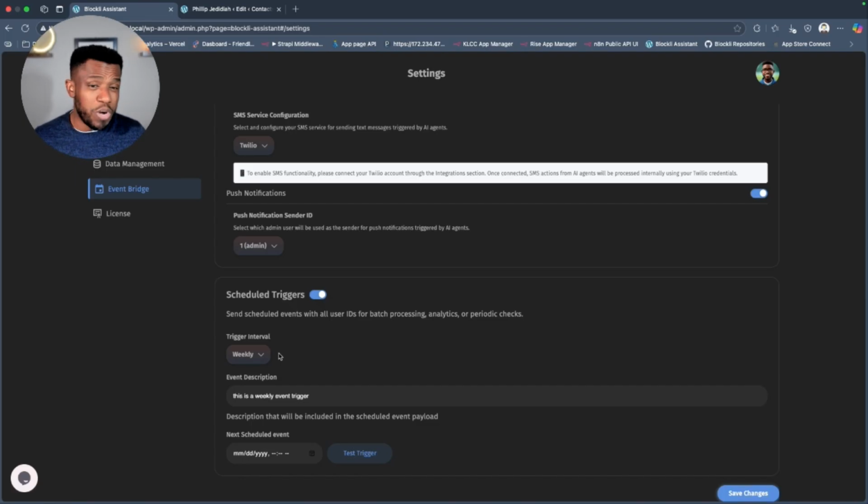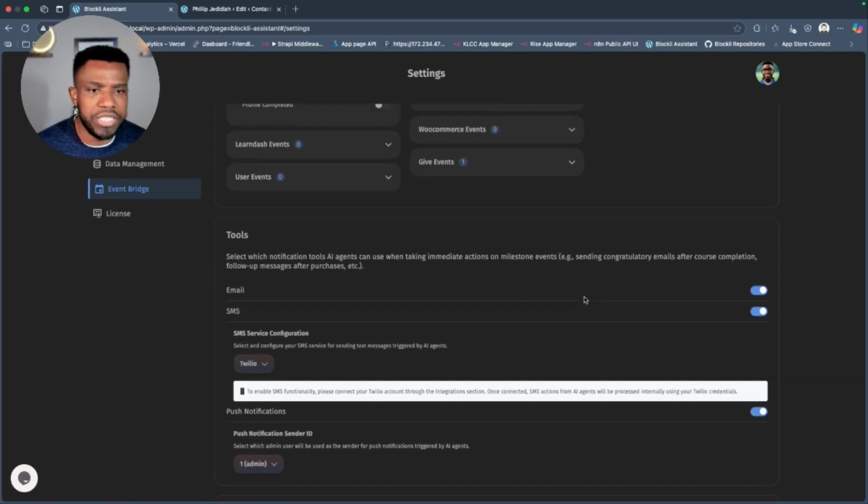If the person dropped off and hasn't been engaged that whole week, the AI agent will come in and look, oh, this week, this user didn't log in at all. The agent will send an email and say, hey, how is it going? We're just checking in and making sure you're doing good. You didn't log in this week. Those are the types of things that you would have to do manually by yourself. These agents will just do that. And then you can always go to the dashboard and see a history of everything that the agents are doing.